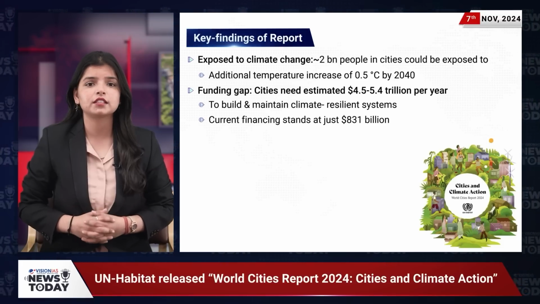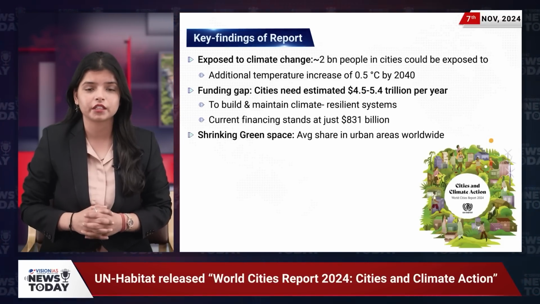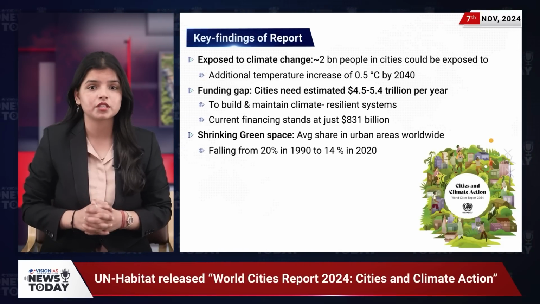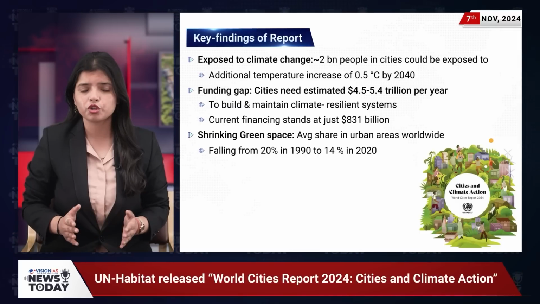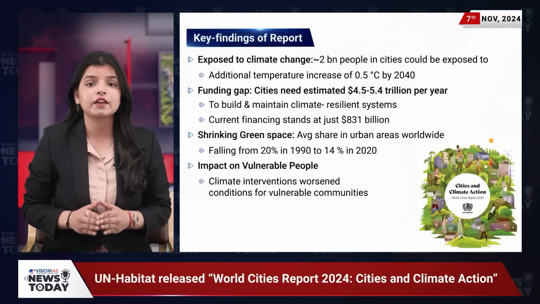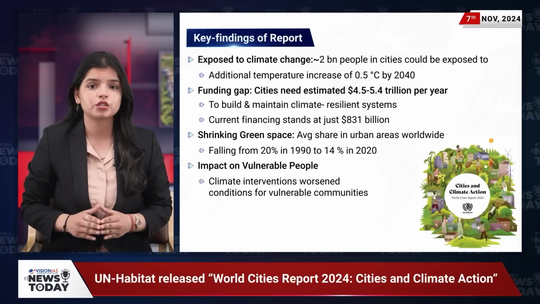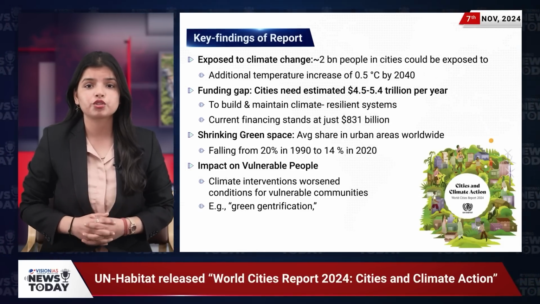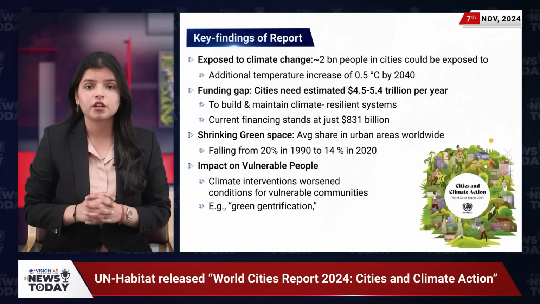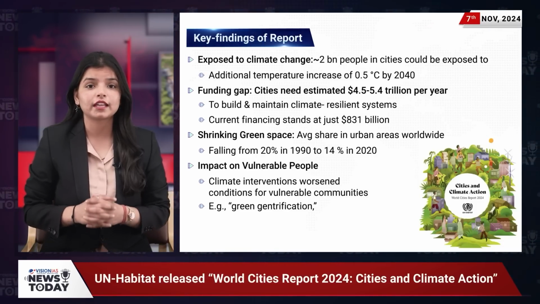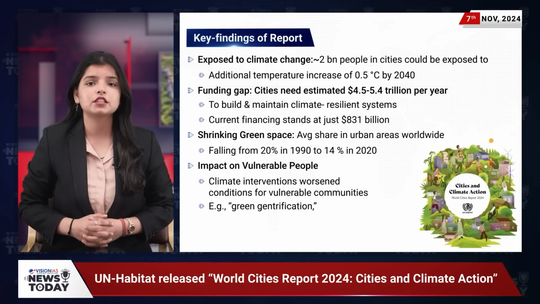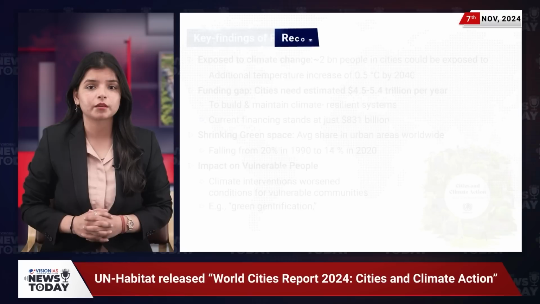Another concern highlighted is the shrinking green space in urban areas, which dropped from 20% in 1990 to only 14% in 2020. Unfortunately, climate interventions have inadvertently worsened conditions for vulnerable communities. For instance, green gentrification, where initiatives like new parks drive up property values, can displace low-income households. To address these issues, the report offers critical recommendations.